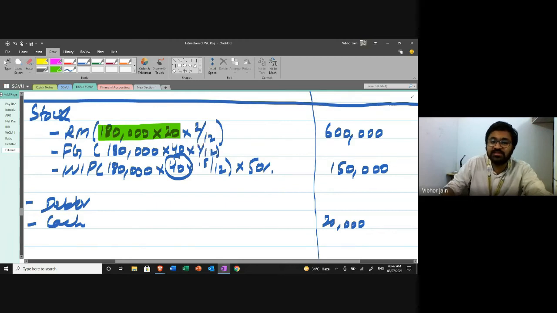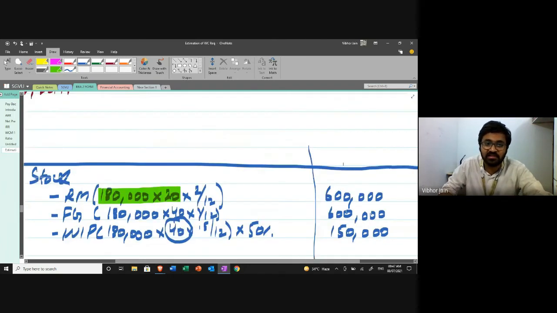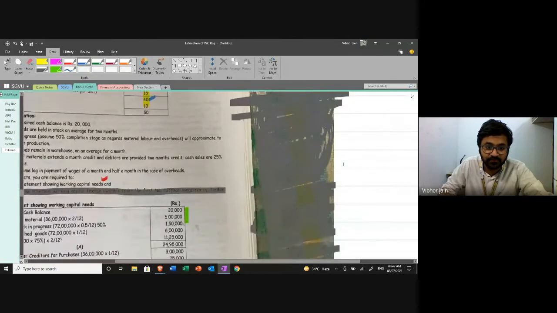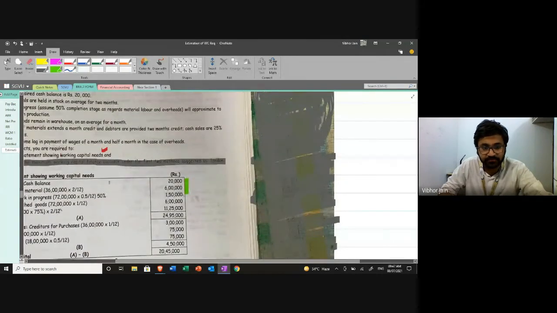This is the amount that will be lying around in my godown. That is 6 lakh. Let's just see if everything we are doing is right. Yes, absolutely right. 6 lakh.